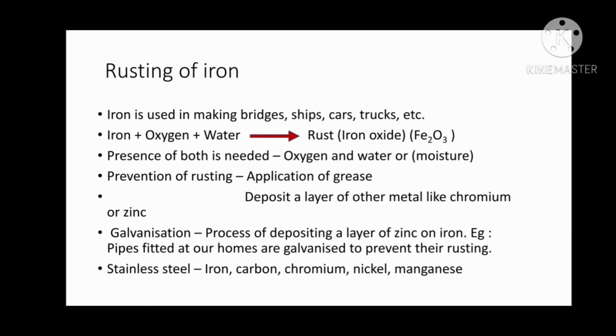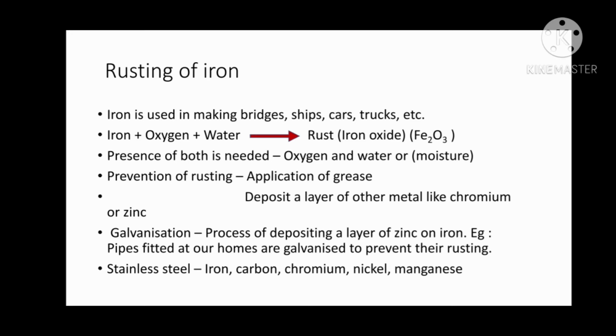So if rust is formed on iron, we have to waste a lot of money to remove this iron and replace it with fresh iron, right? A lot of money is wasted to replace iron materials like ships, cars, trucks, and all these things.